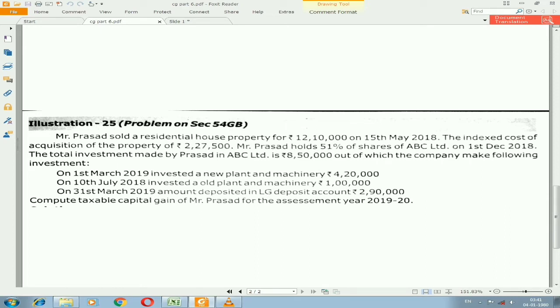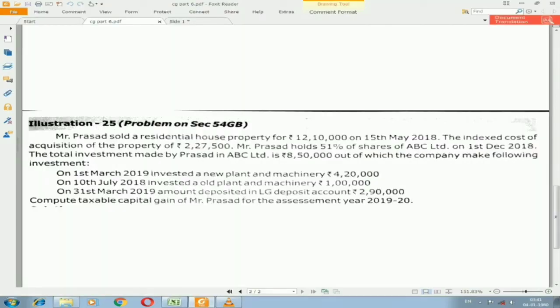Mr. Prasad holds 51% shares of ABC Limited on 1st December 2018. On 1st December 2018, he purchased the shares, that is 51% shares in ABC Limited. The total investment made by Prasad in ABC Limited is rupees 8,50,000. The shares value is 8,50,000, out of which the company made the following investments.